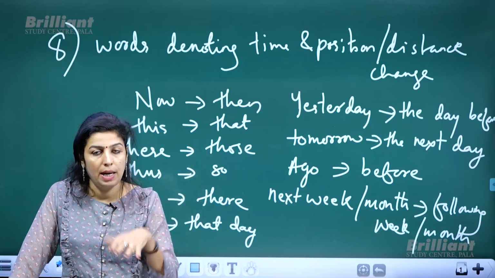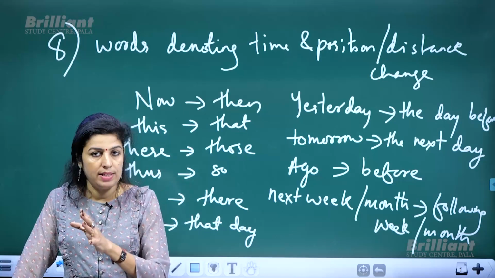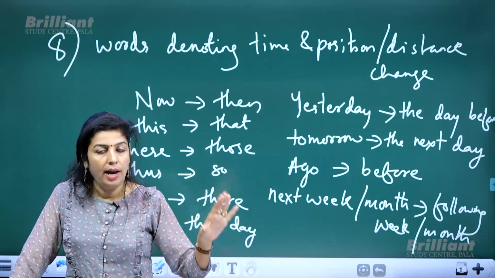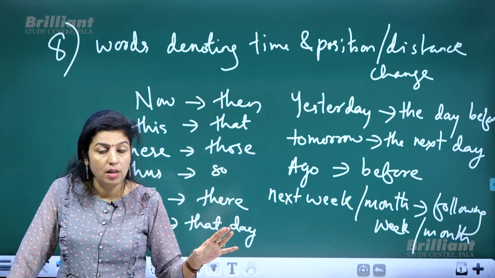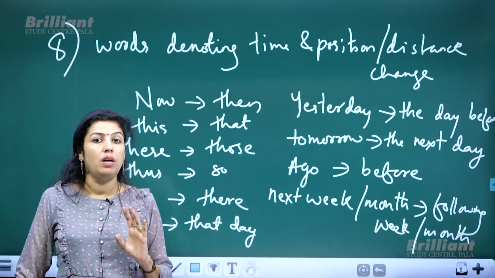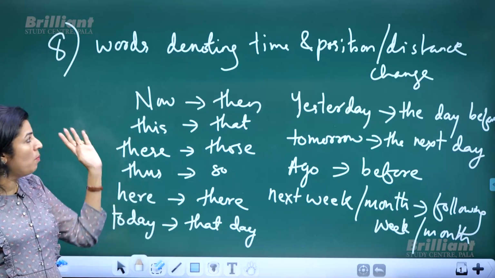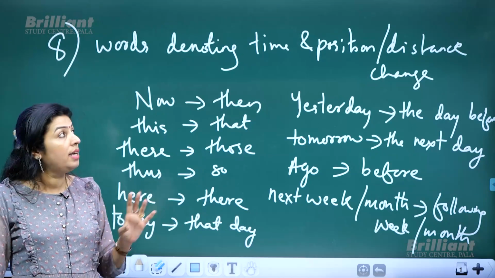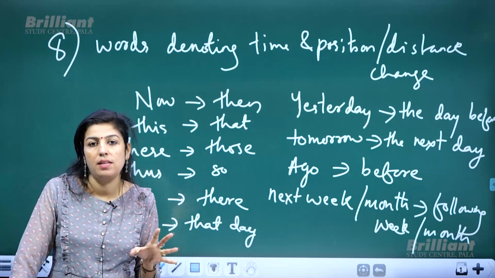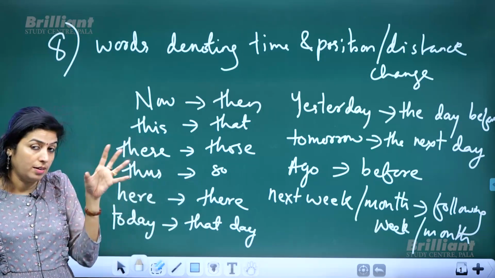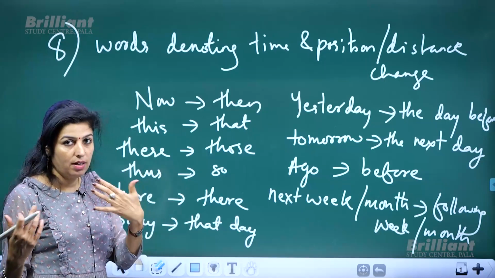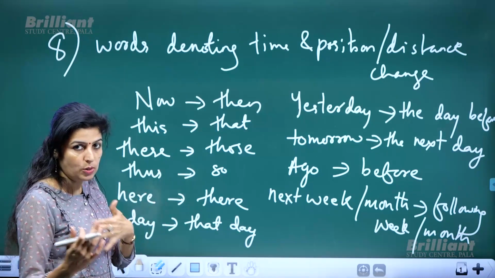For WH questions, you need to go straight without using any conjunction. If it is a yes or no question, use a conjunction but not that. It is either if or whether. And then modals also change, and these words also change. So these are some of the basic things which you need to know about direct and indirect speech, based on which you will get questions for CUET 2023.